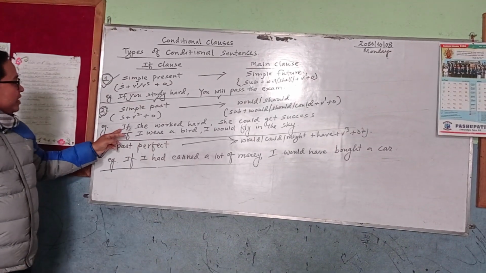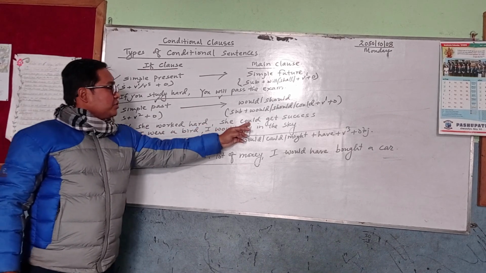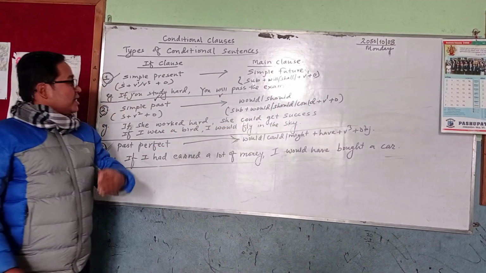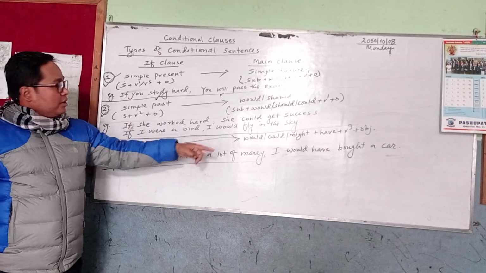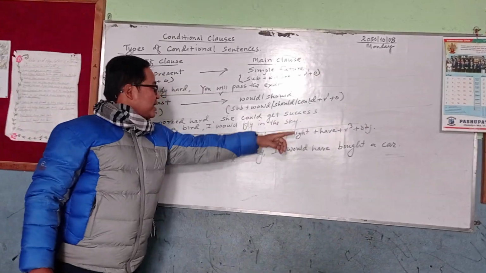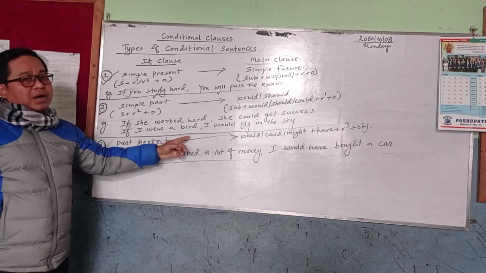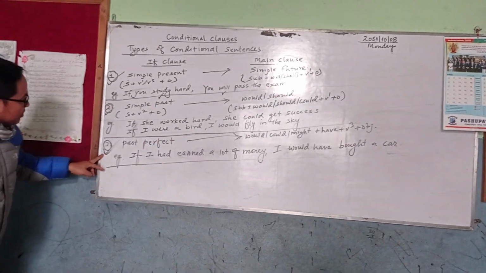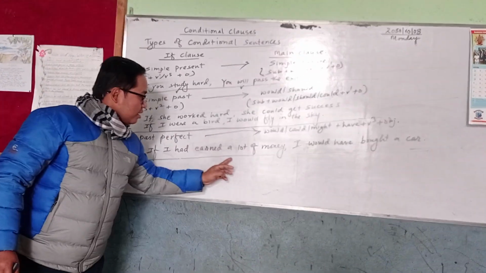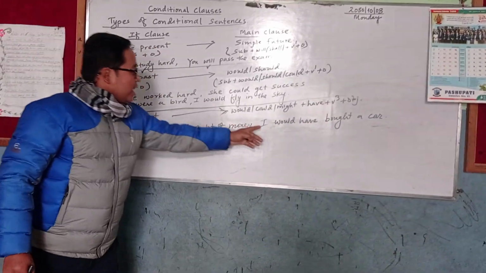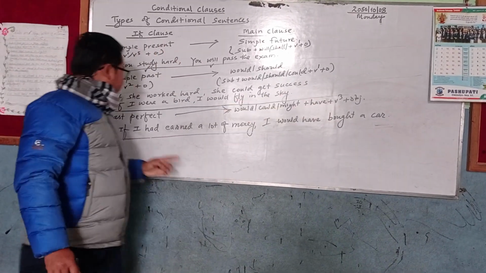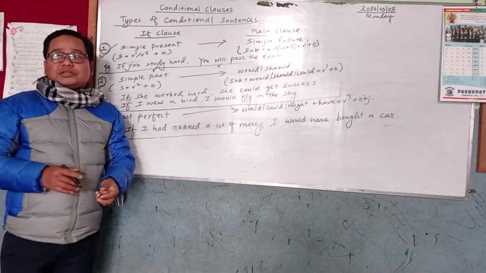Similarly, we can say if she worked hard, she could get success, or we can say she could get success if she worked hard, or I would fly in the sky if I were a bird. Coming to the third type now, if I had earned a lot of money, I would have bought a car, or we can say I would have bought a car if I had earned a lot of money.